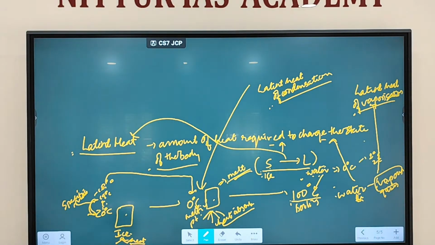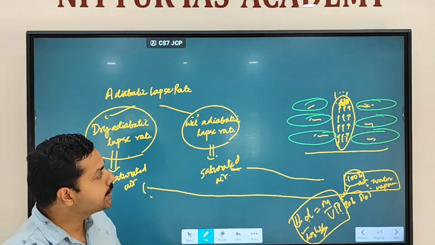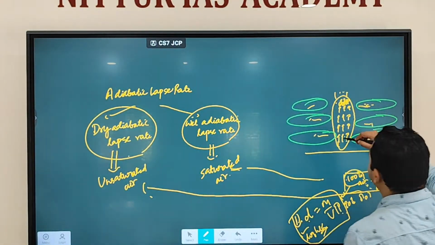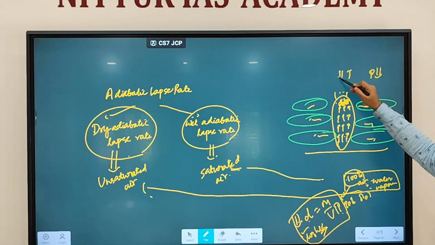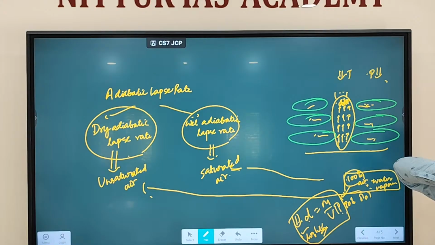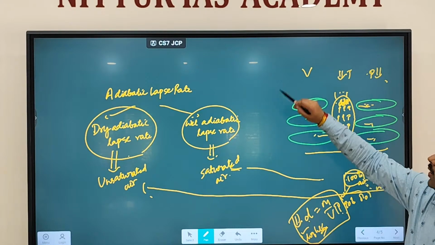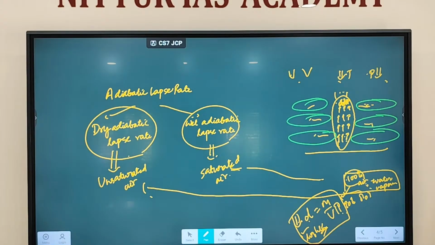Fine. Now come to the previous slide. We discussed that as the air goes up, pressure will decline. When pressure declines, temperature will decline. When temperature declines, volume will decline, because we discussed there is a direct relationship between volume and temperature. When volume declines, density will increase.